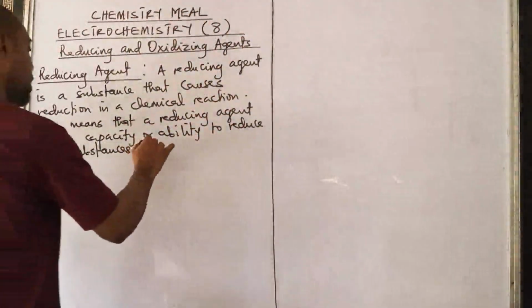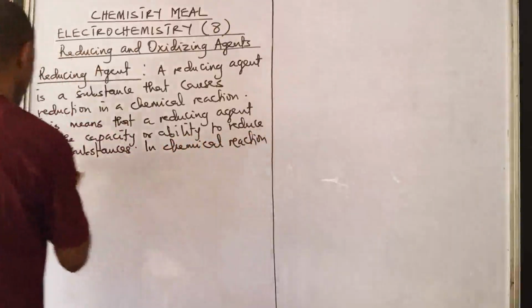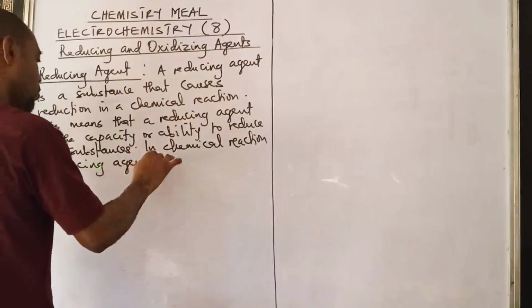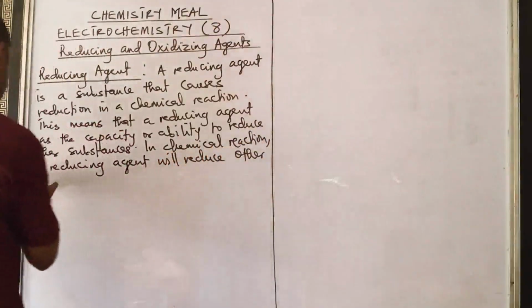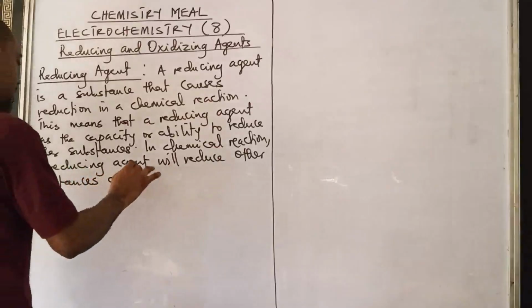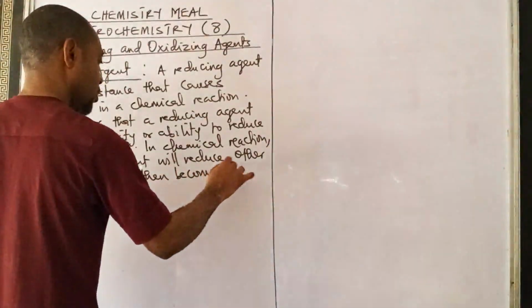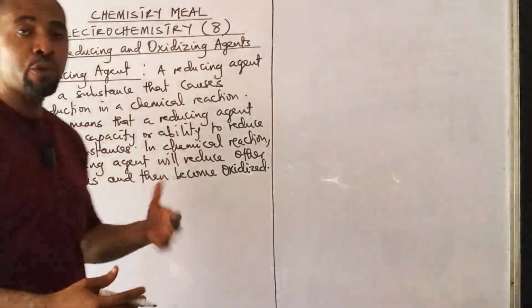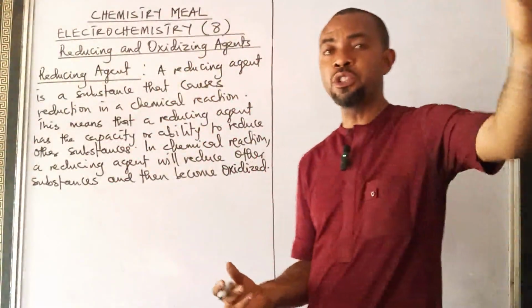Oxidized. In a chemical reaction, a reducing agent will reduce other substances and then become oxidized. So reducing agents will reduce other substances and become what? And become oxidized. So their duty is to reduce other substances.